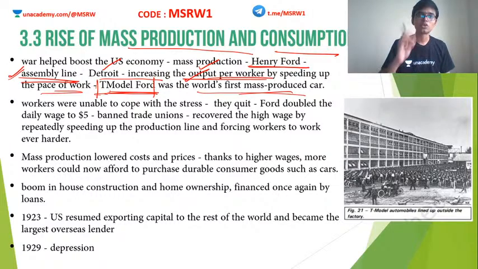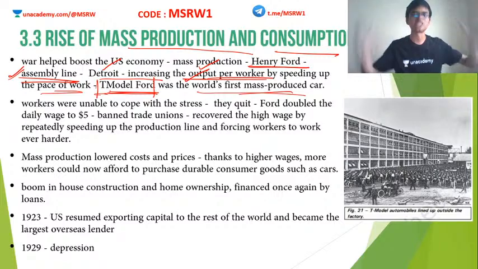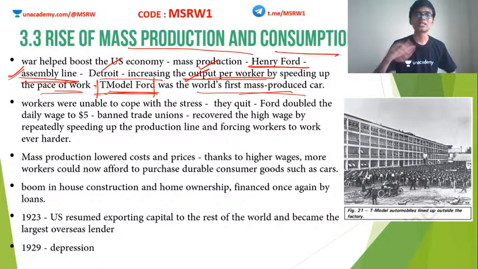One person will do only one job. If a person is standing there to fix the door of a car, that is all he is expected to do. Some other person at some other point on the conveyor belt will look into, say, the windshield or the rear view mirror or whatever. This is how the nature of labor changed around the early part of the 20th century.